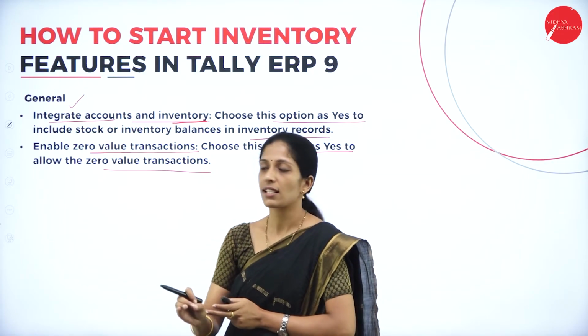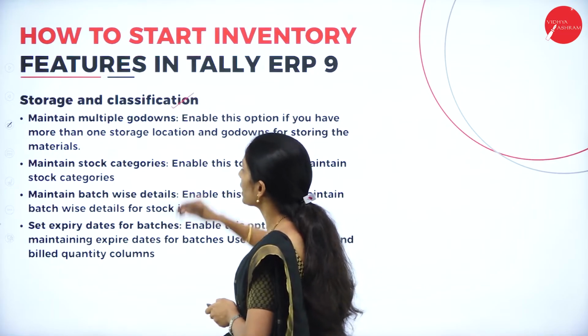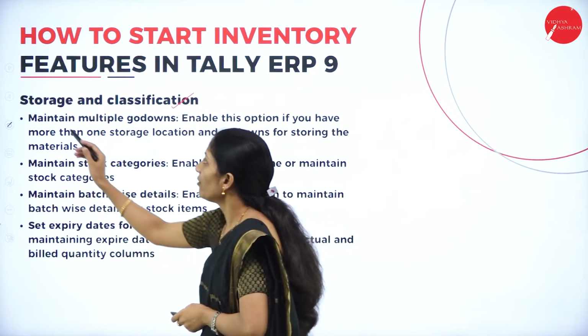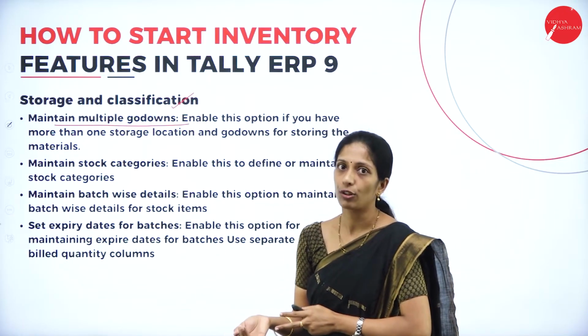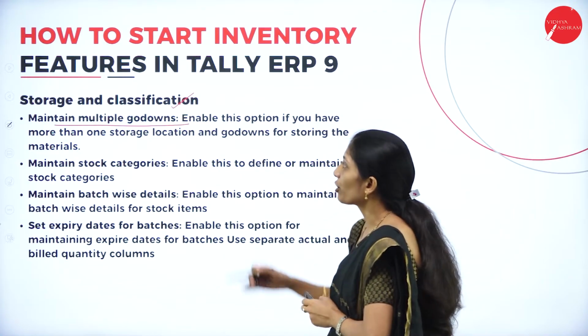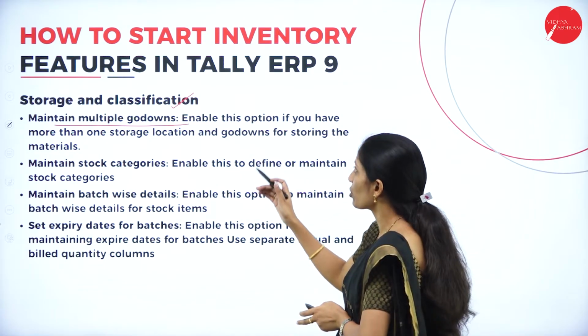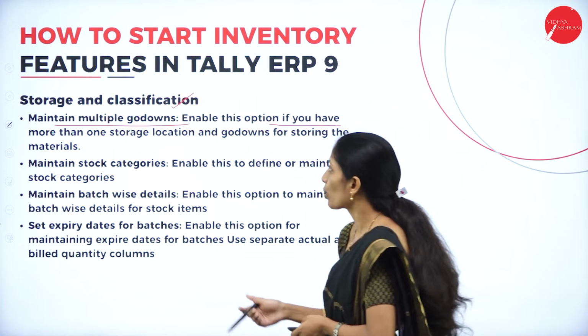If you choose Yes, then the respective activity will take place. Next, under storage and classification, you have maintain multiple godowns. So you can maintain multiple godowns. This all relates to inventory. If you want to maintain multiple godowns, enable this option if you have more than one storage location.